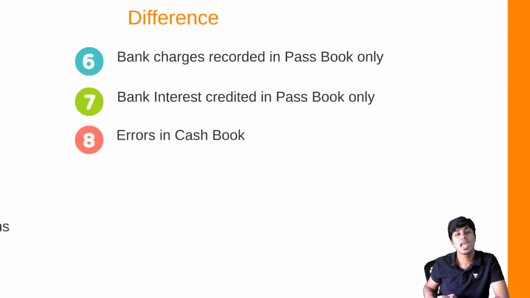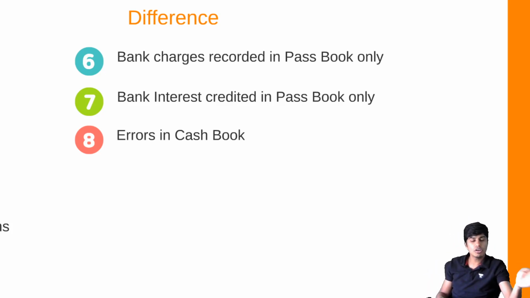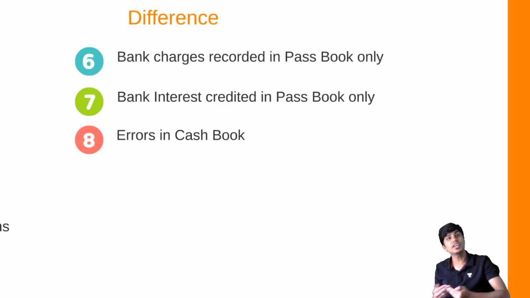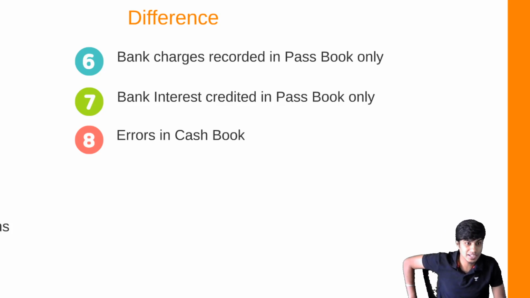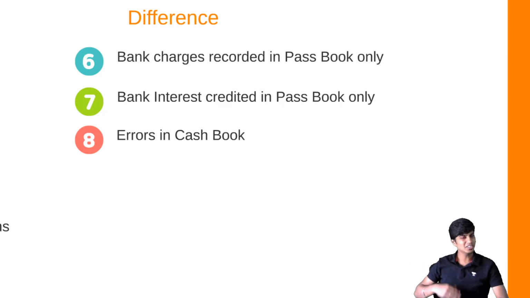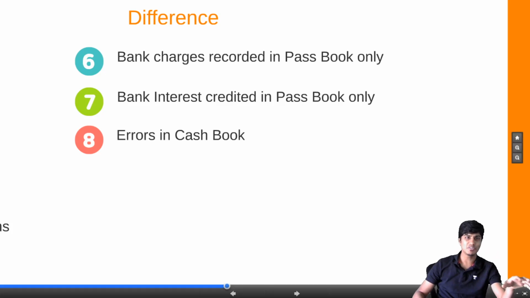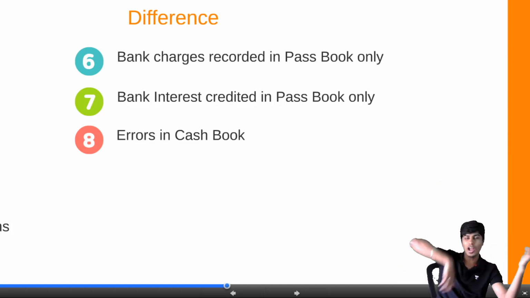Next, friends, let's go to the eighth one, which is errors in cash book. Whenever there are errors in the cash book, like bank receipt, or check received of 1,000 wrongly recorded as cash receipt. You get this? Or check received of 4,500 wrongly written as 5,400. These sort of errors can happen. An entry recorded at wrong amount, or entry omitted to be recorded, cash receipt wrongly recorded as bank receipt, or bank receipt wrongly recorded as cash receipt. All of these can happen, because of which there can be difference. And this has to be seen at the merit of the adjustment. It is not always add or not always less.